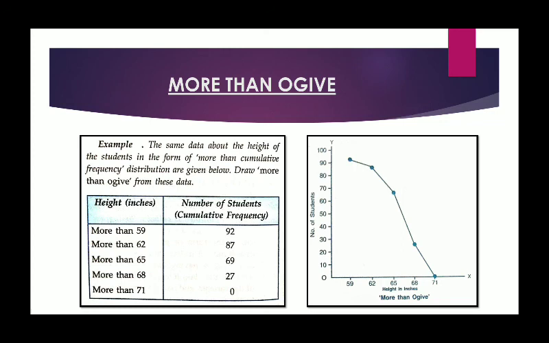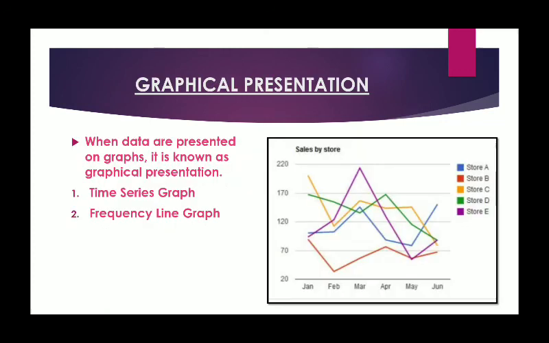The last form of representation which we are going to discuss today is graphical presentation. Yes, we put the points on graphs, and the curves and the pictures which we get is called graphical presentation. When data are presented on graphs, it is known as graphical presentation. In our syllabus, we have two types of graph. The very first is time series graph. The second one is frequency line graph. Let us discuss the very first, time series graph.